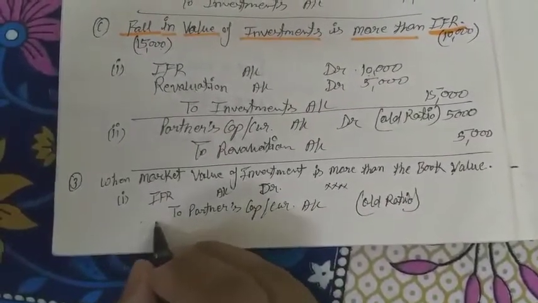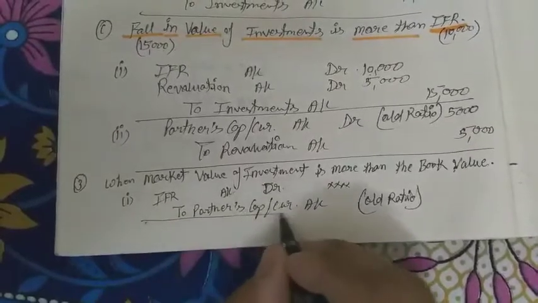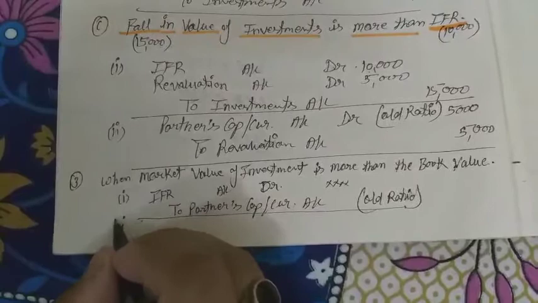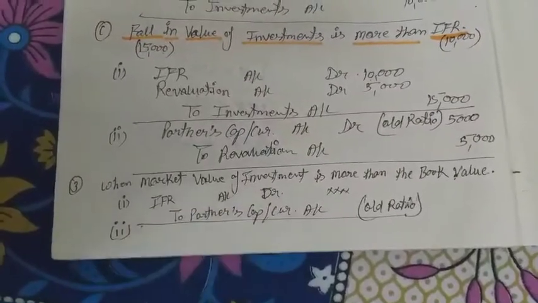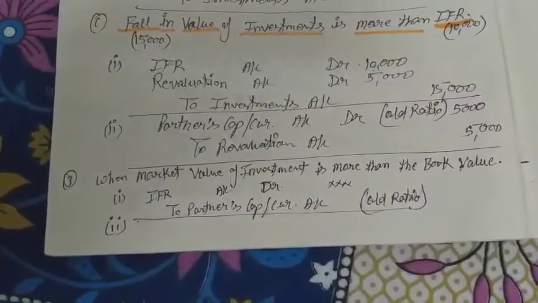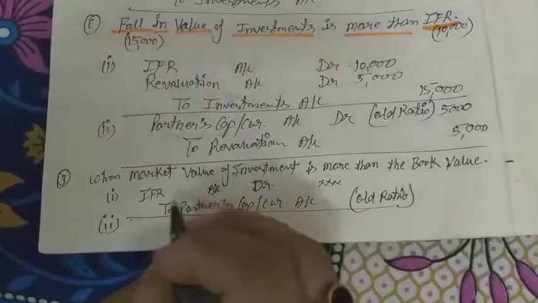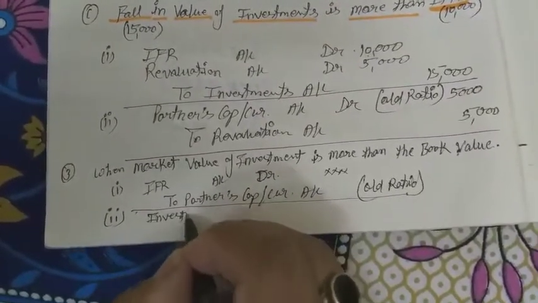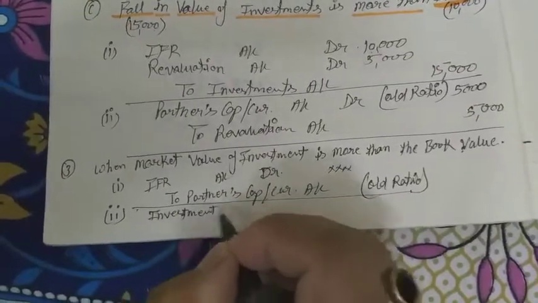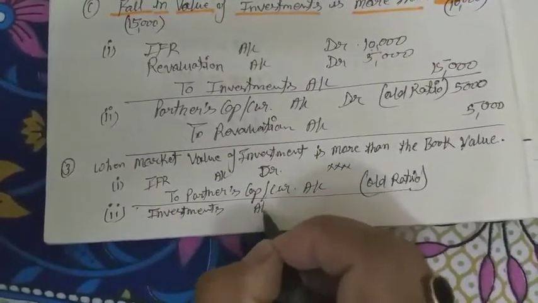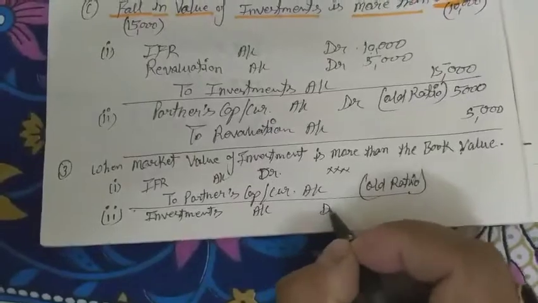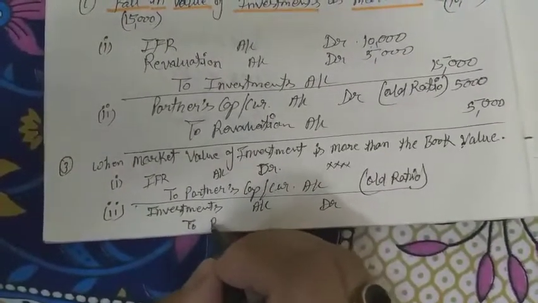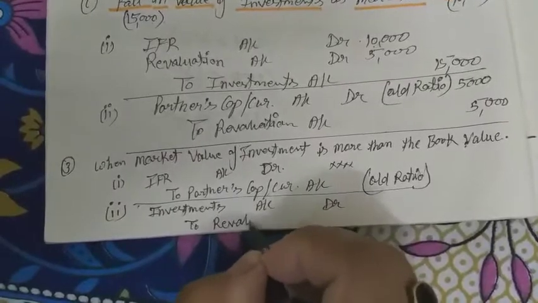And the second condition: investments are increased, then it is an asset, and as the asset is increased, it will be debited. So investment account debit, and a new account will open, that is revaluation.